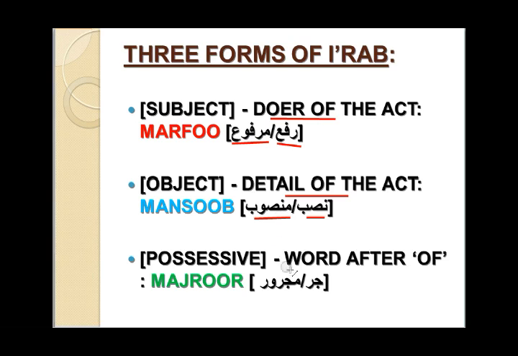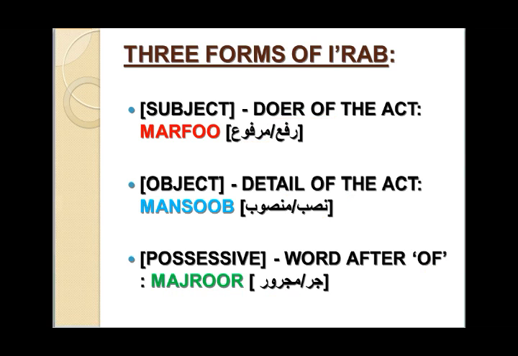These are used in the descriptions on the web. If you want to know more about the ayahs, then you have to check on the internet. Then you will not find rafa, nasab, jar. You will find marfu, mansub, majrur. So you have to remember these terms. And whatever this possessive is, we will do this later. Just remember, the word after the English 'of' is called majrur. Just remember that.